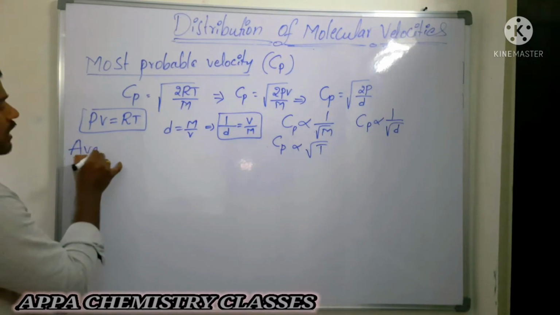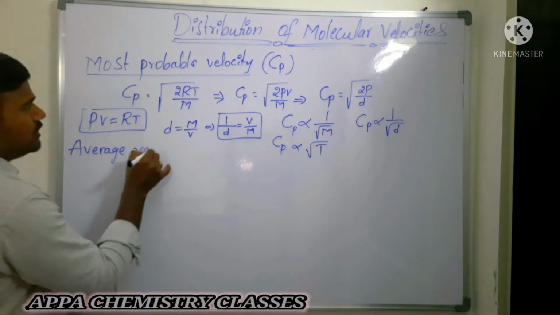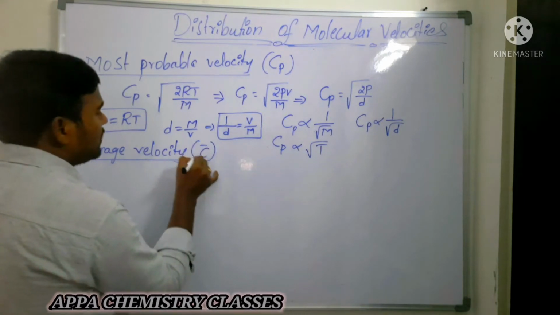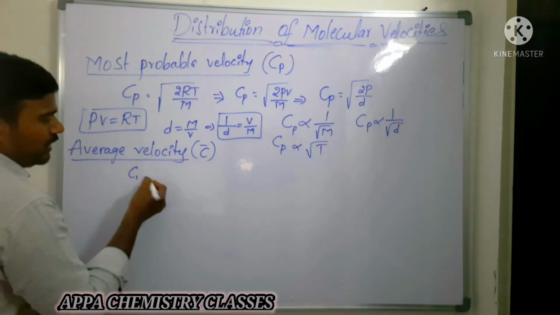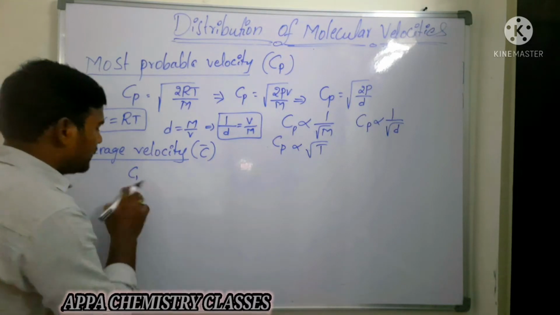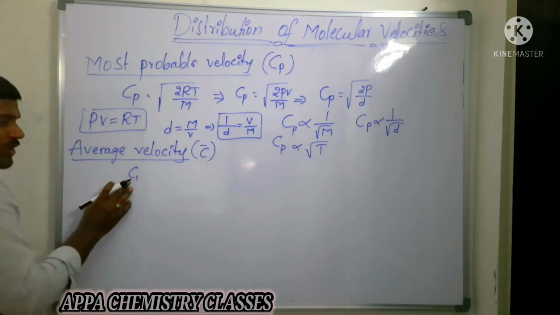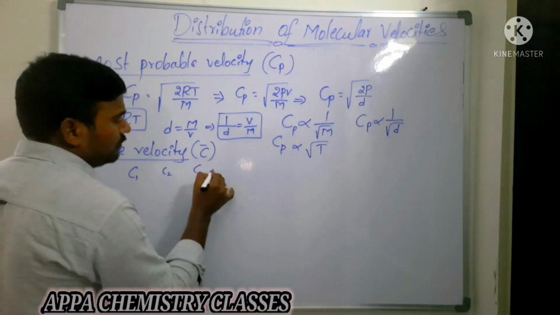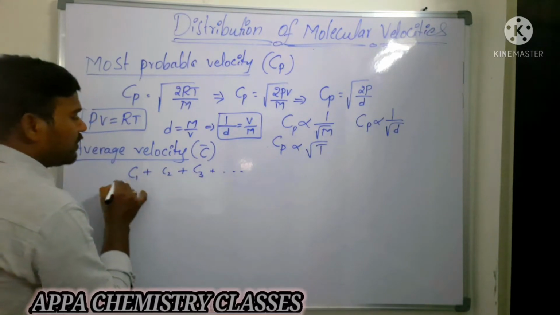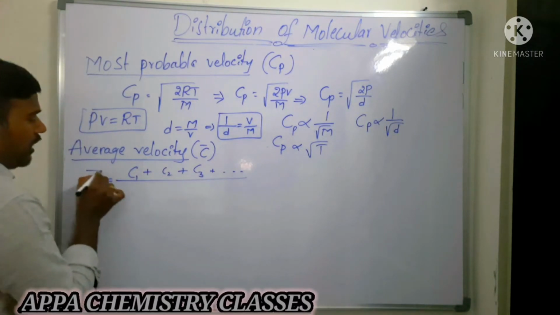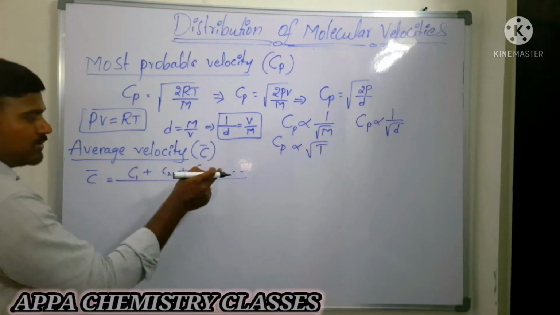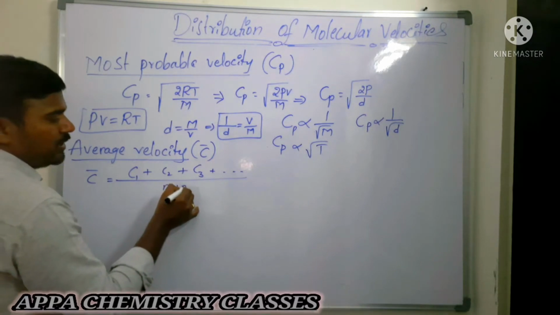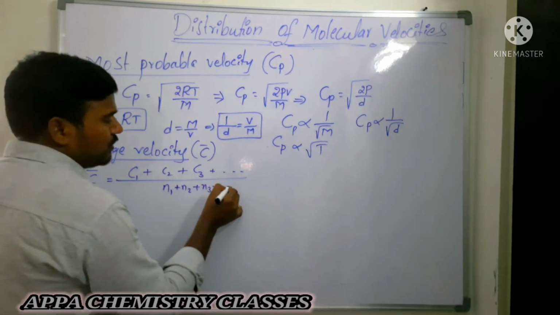Next we are going to see the average velocity. What is meant by average velocity here? It is represented with C bar. We have different gases, that is first gas, second gas, and so on. First gas velocity is C1, second gas velocity is C2, third gas is C3, and so on. So the average of all these gases: the sum of all the gas velocities divided by the total number of molecules, that is Nt, that is N1 plus N2 plus N3 plus so on.